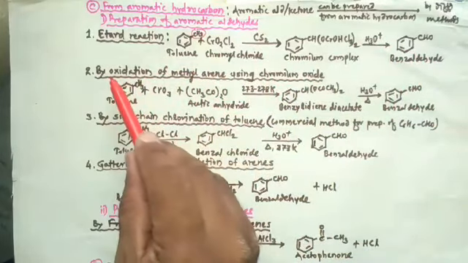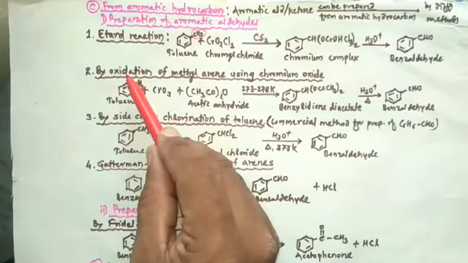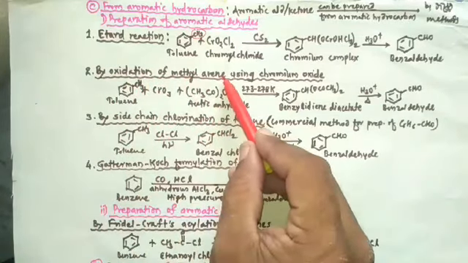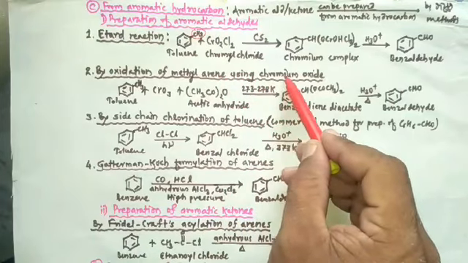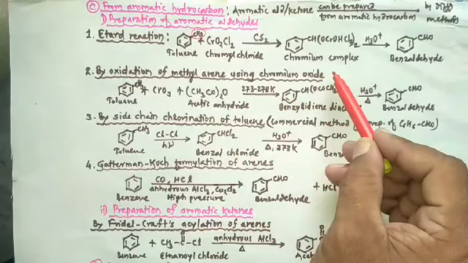Then the second reaction is by oxidation of methyl arene using chromium oxide.